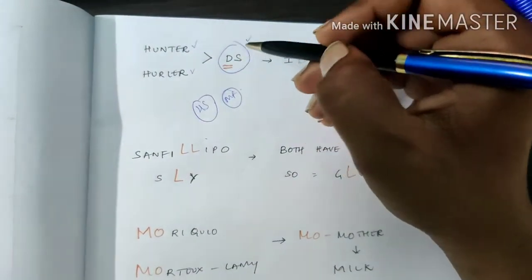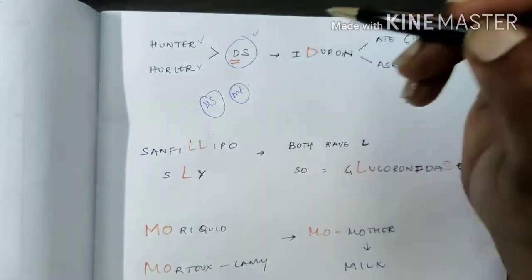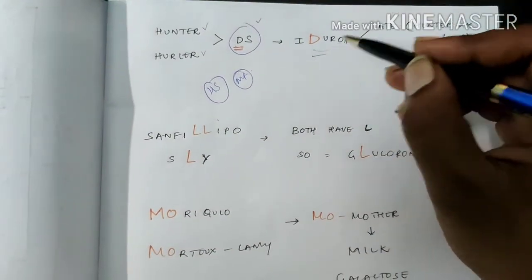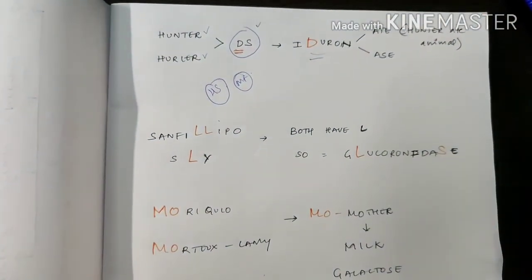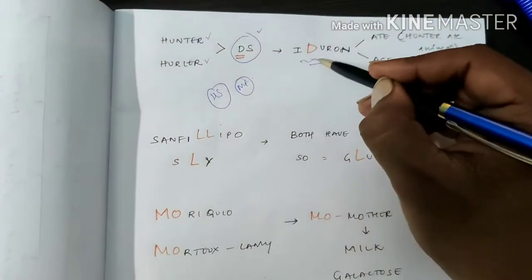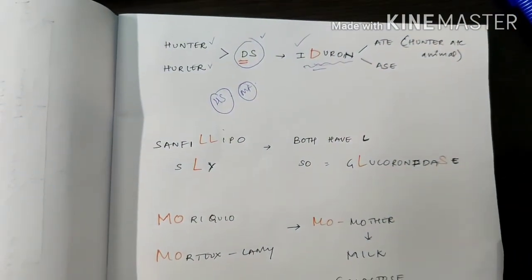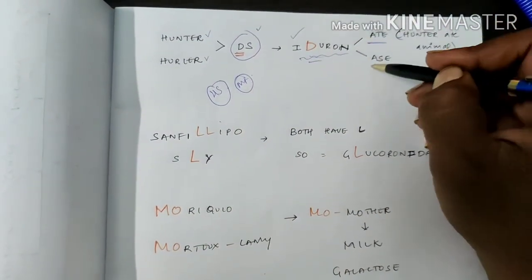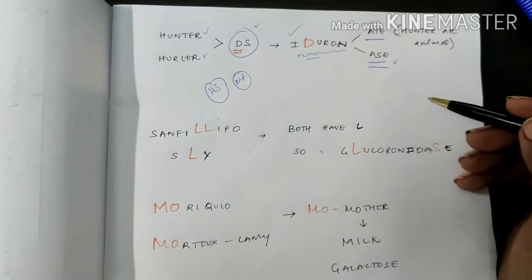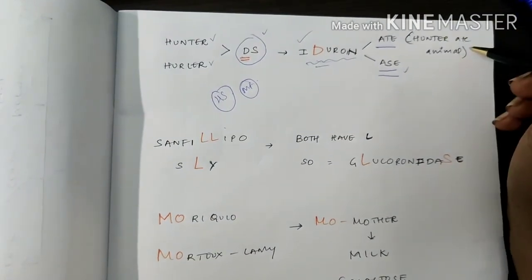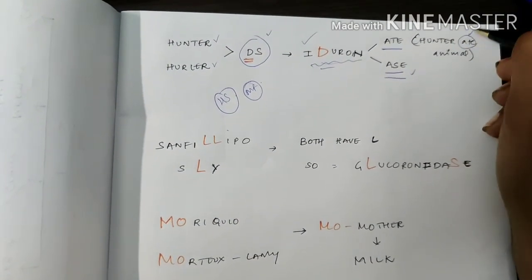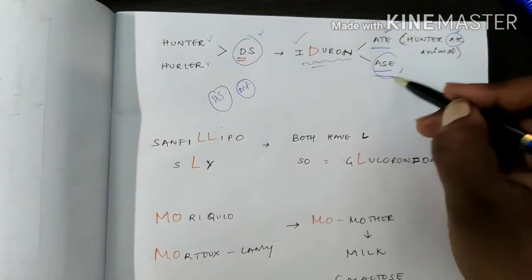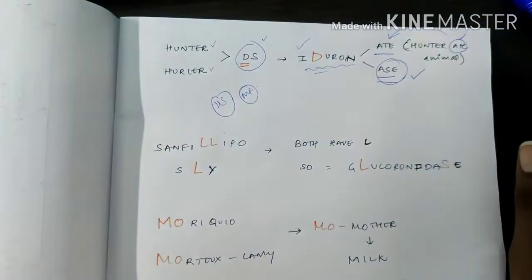You know the composition of dermatan sulfate: iduronic acid. So in the enzyme name there will be iduronic acid for sure, right? But how do you differentiate iduronate and iduronidase? Hunter will hunt the animal, right? He ate the animal. So iduronate is Hunter's disease. Iduronidase is Hurler's disease.